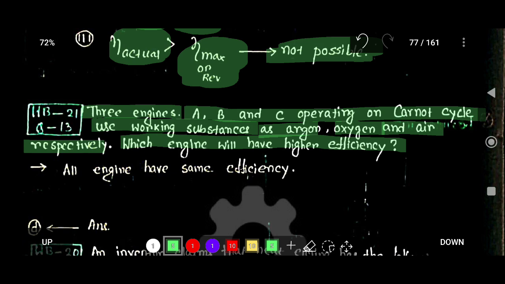So this is basically a multiple choice question with four answers. One answer is efficiency of A is greater than efficiency of B, efficiency of B greater than efficiency of C, or efficiency of A greater than efficiency of C, or D is all the engines have the same efficiency.